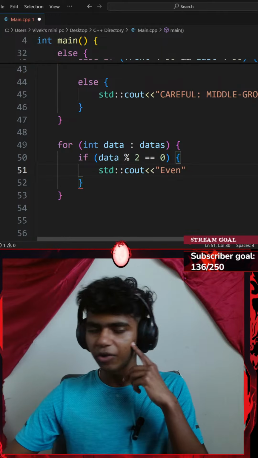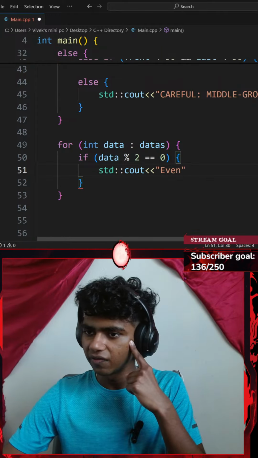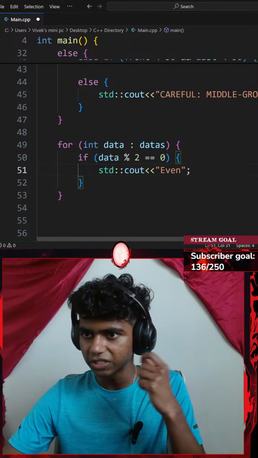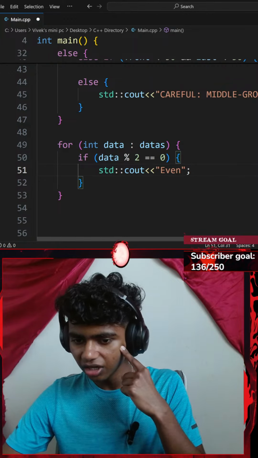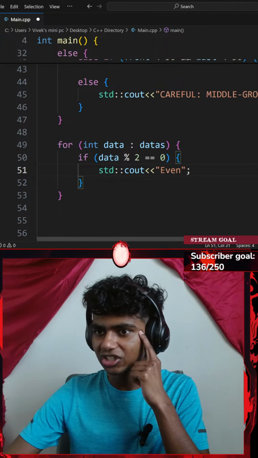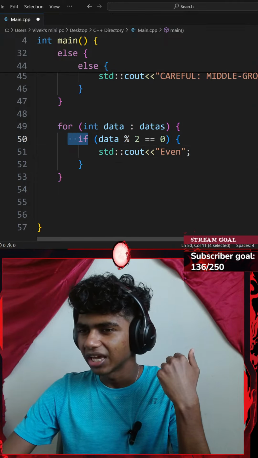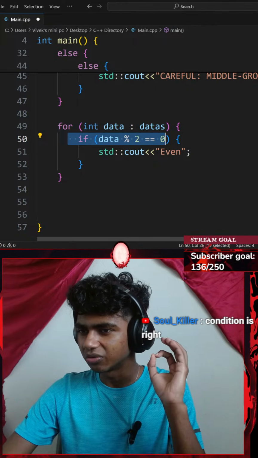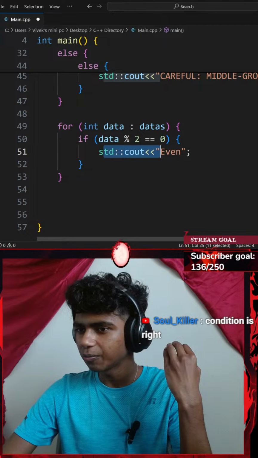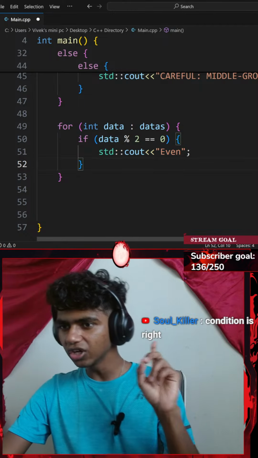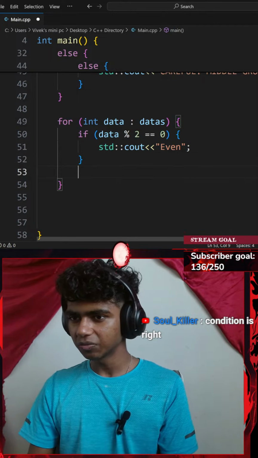But I need to print majority even if most are even. This is going to print if my specific data is even. The condition is right? Oh, okay, good. Since my condition is correct, if my data modulus 2 is equal to 0, if my data is even, standard console output even. I might go with another if statement here.